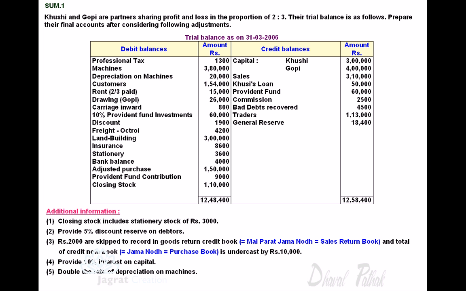Debit balances are professional tax, machines, depreciation on machine 20,000, customers, rent 2/3 paid, drawings Gopi, carriage inward, 10% provident fund investment discount, freight octroi, land building, insurance stationery, bank balance, adjusted purchases, provident fund contribution, closing stock.